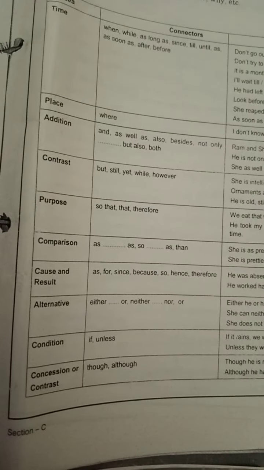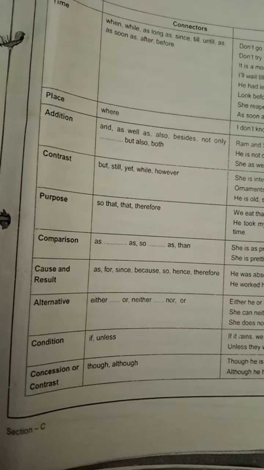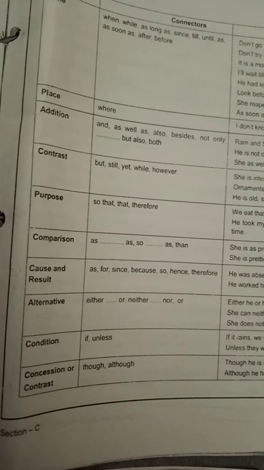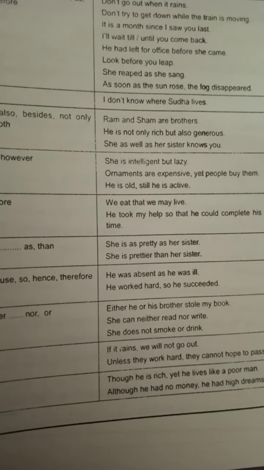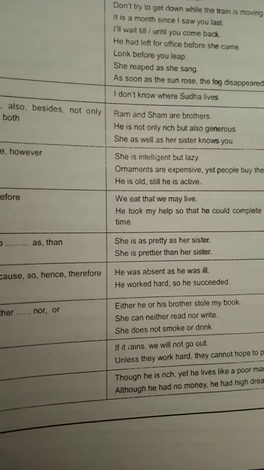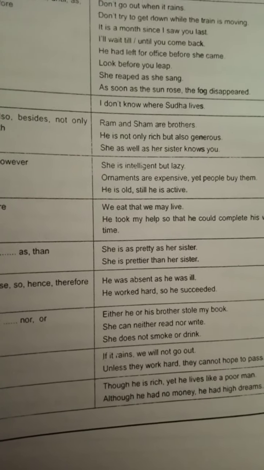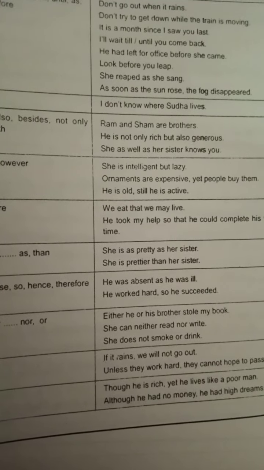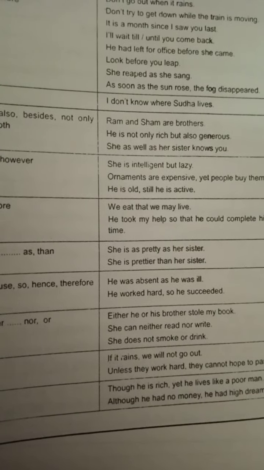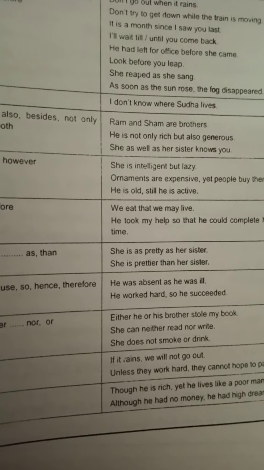So next, and the last, is concession or contrast. Though and although we will use. Though he is rich, yet he lives like a poor man. Although he had no money, he had high dreams. So again a contrasting situation. In both of the situations we can use though, yet, and although.